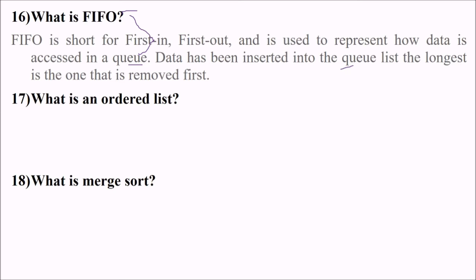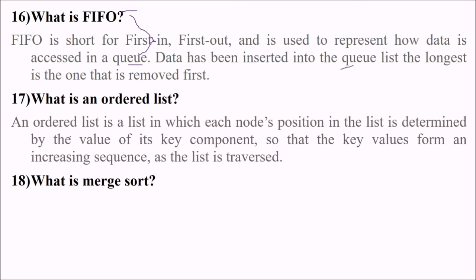What is an ordered list? A list which is ordered. So an ordered list is a list in which each node position in the list is determined by the value of the key component, so that the key values form an increasing sequence as the list is traversed. So a list which has some order, ascending or descending, we call an ordered list.